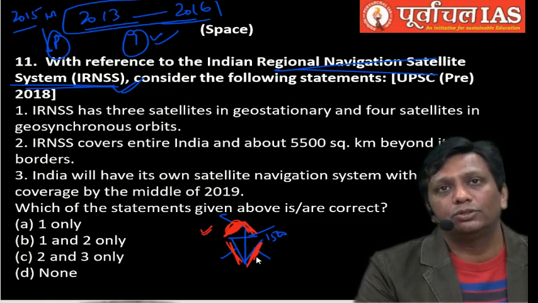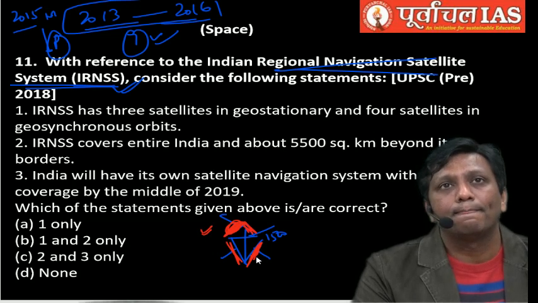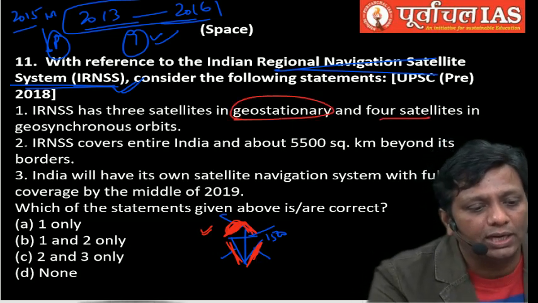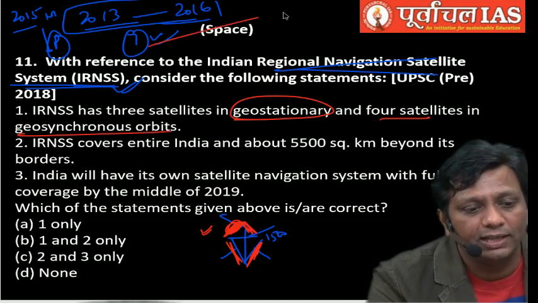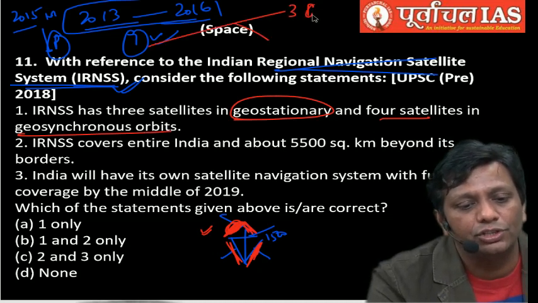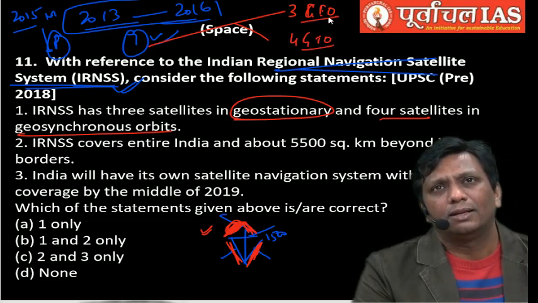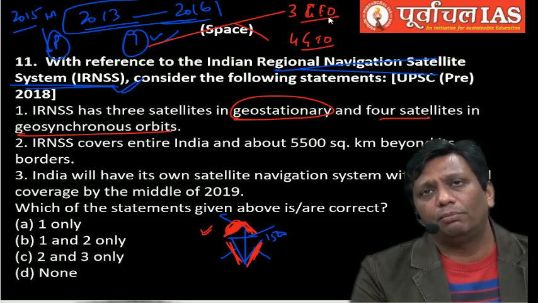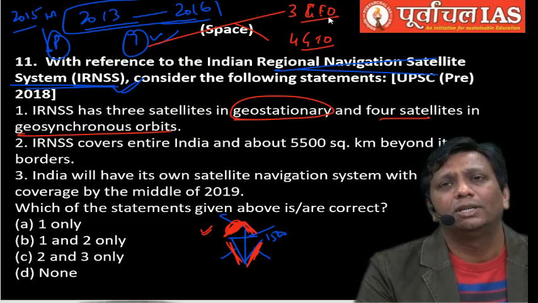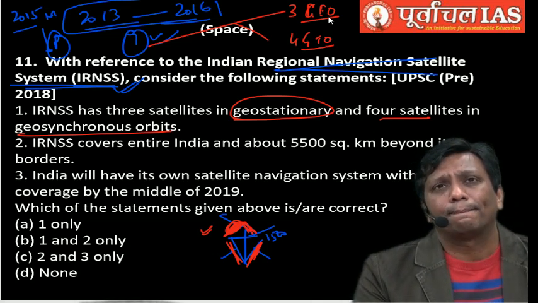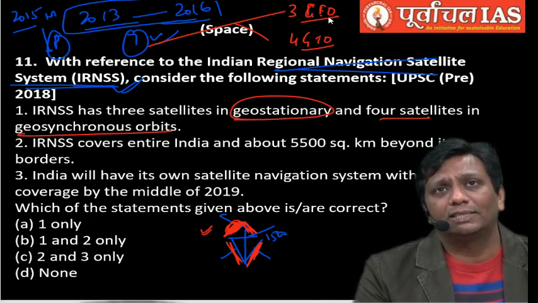I hope you understood the entire discussion, guys. IRNSS has 3 satellites in geostationary and 4 satellites in geosynchronous. Yes, absolutely right. Of these 7, 3 we put in GEO and 4 we have to put in GSO orbit. Even IRNSS 1A has some problems, guys, that I will discuss with you later on. 1I and 1J were also sent. What is the problem, I will discuss with you.